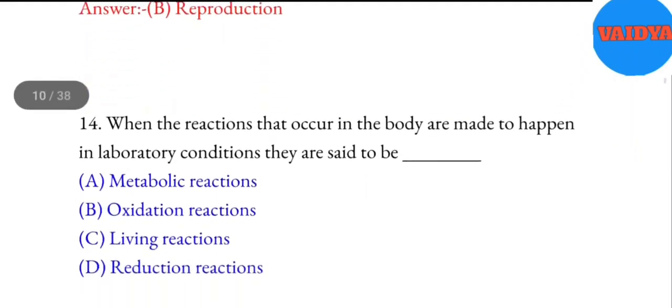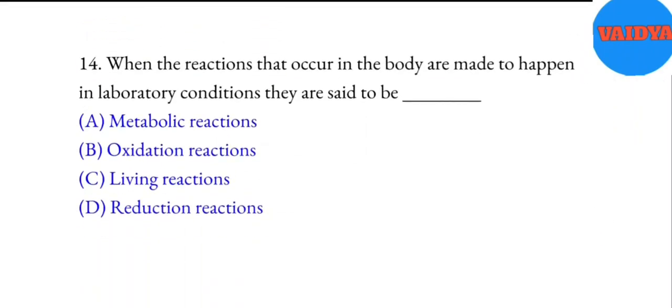Reproduction. 14. When the reactions that occur in the body are made to happen in laboratory conditions, they are said to be blank. A. Metabolic reactions. B. Oxidation reactions. C. Living reactions. D. Reduction reactions. Answer. C.